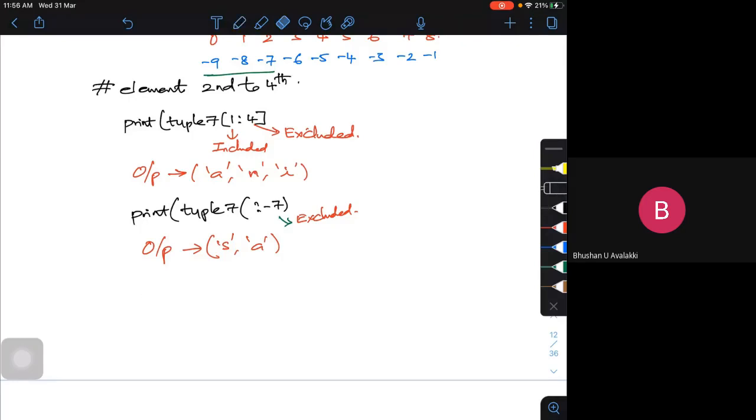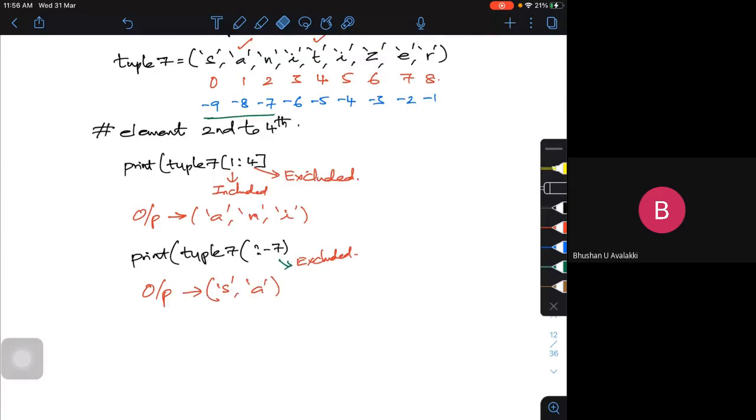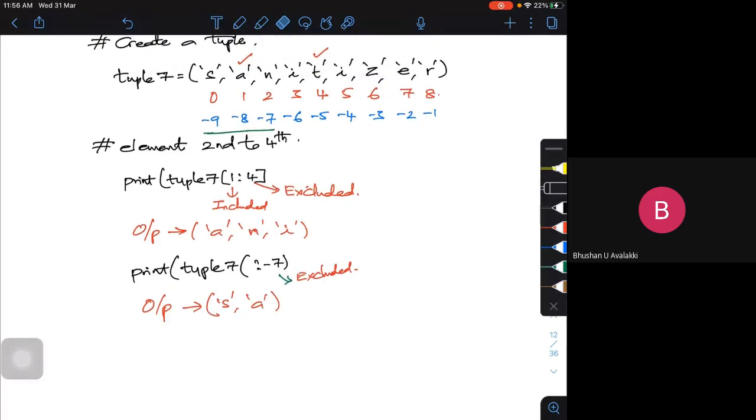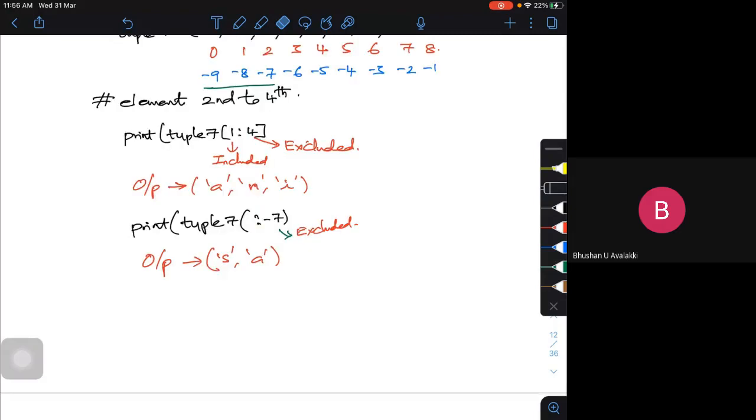Or if you want elements from a particular number to end, let me call it from 5th to end. I want to print in the tuple 7 from 5th to end.